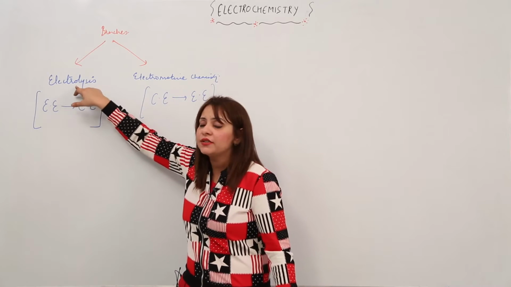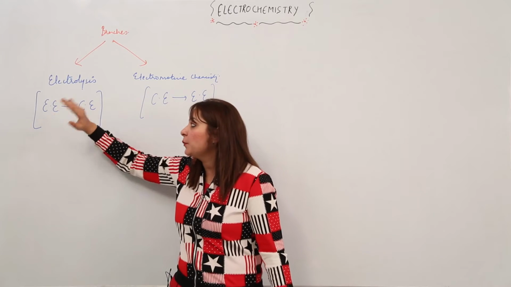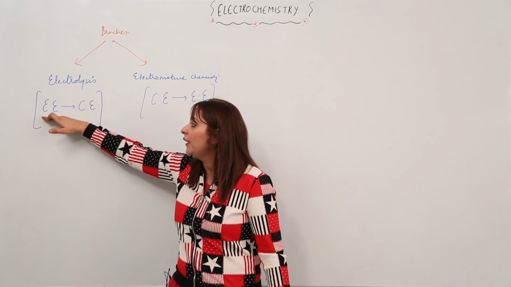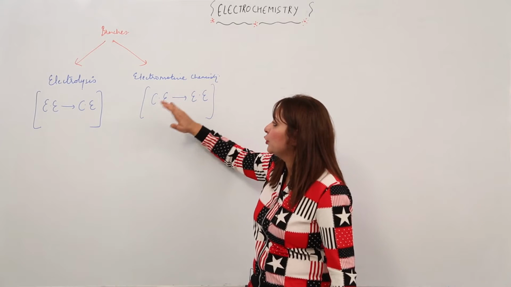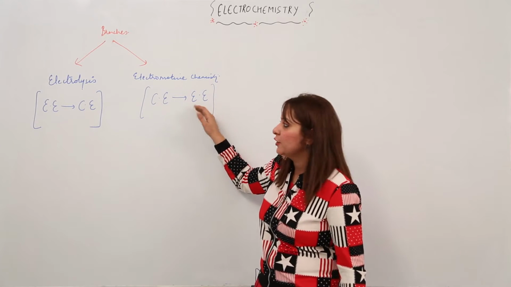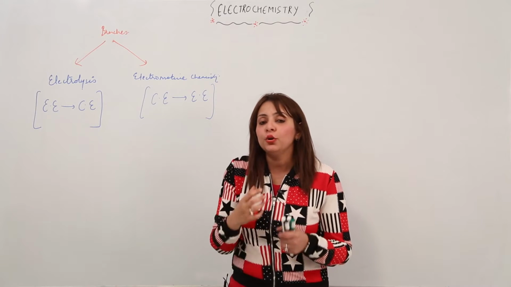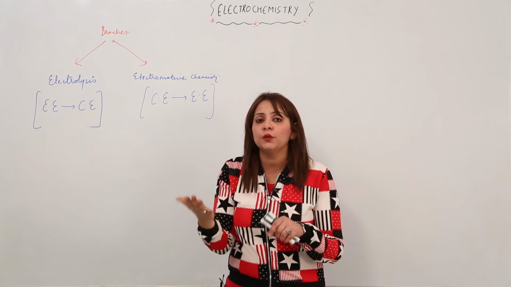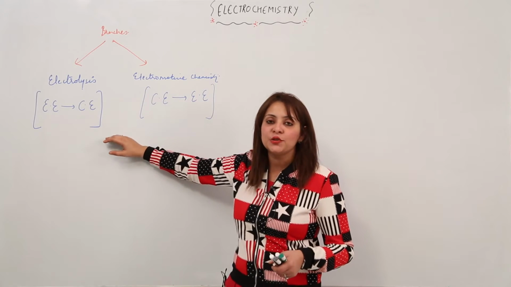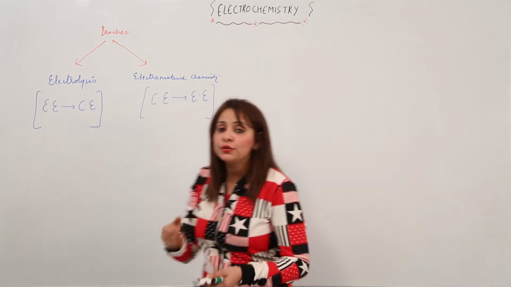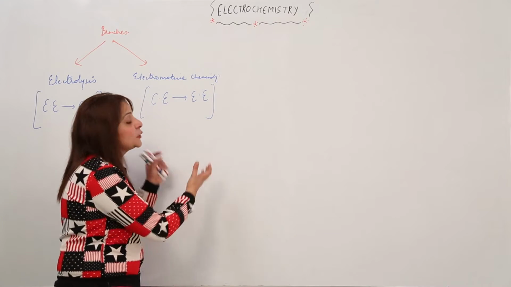That means we pass electricity and the substance gets lysed, that is, a chemical reaction occurs, right? So it is the process or branch that deals with the conversion of electric energy into chemical energy, right? And electromotive chemistry is the conversion of chemical energy into electric energy. So these are the two branches we will be dealing with in this chapter. You should know which branch converts which energy into which form, right? You should be thorough with it, right? Before we start these branches in detail, first of all I want you to recall what the redox reaction is, because the redox reaction plays an important role in these branches, right?